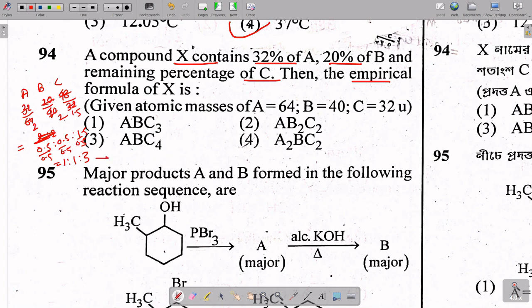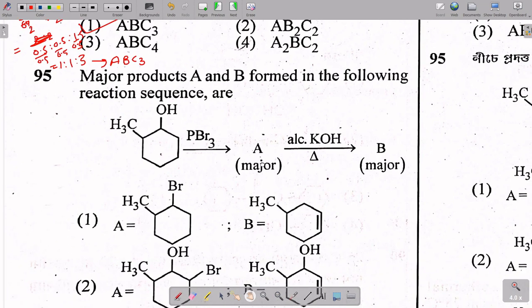So the empirical formula will be A, B, and C is 3. So A, B, C 3. A option is the correct answer. Okay, let's move to the next question.